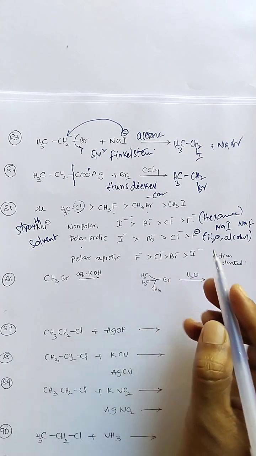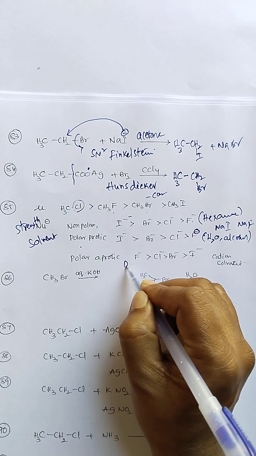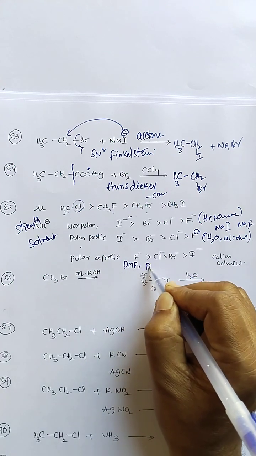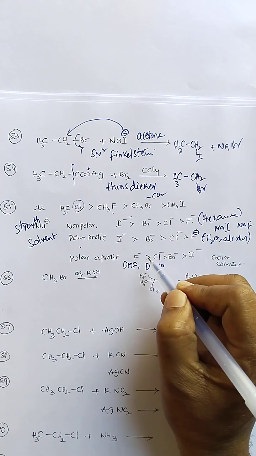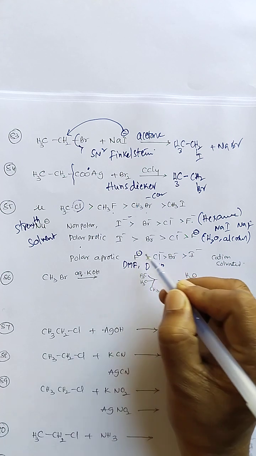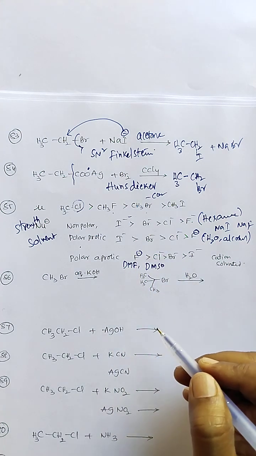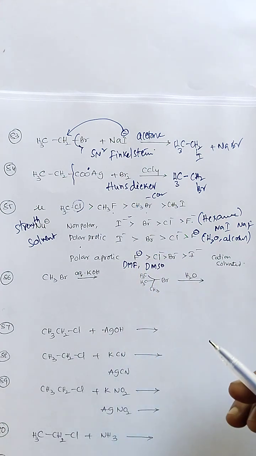In polar aprotic solvents, polar aprotic means DMF, dimethyl formamide, and DMSO. Here the cation is solvated, therefore the small fluoride ion will have more nucleophilic strength. So this is the thing we have to remember.